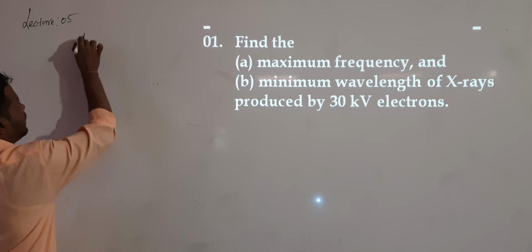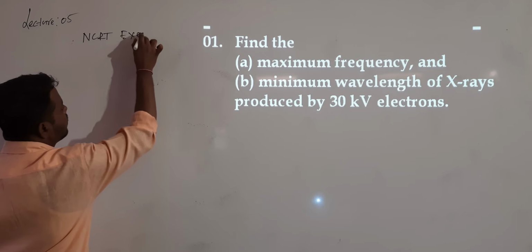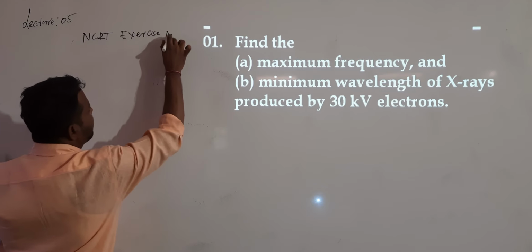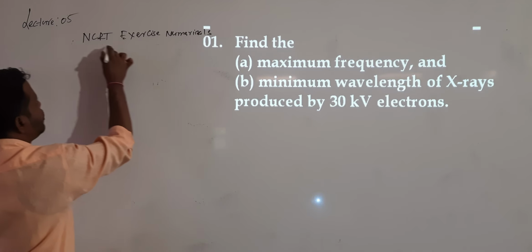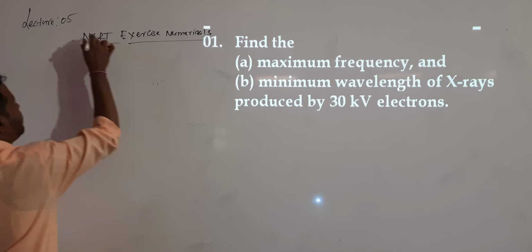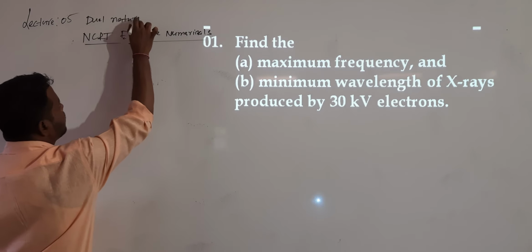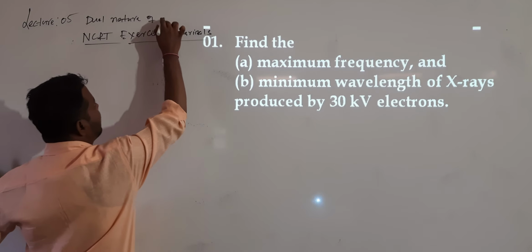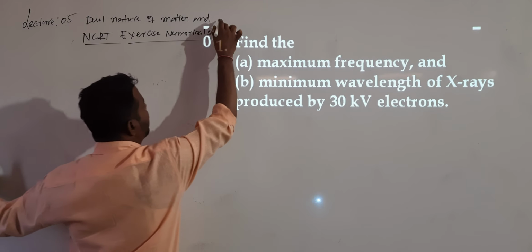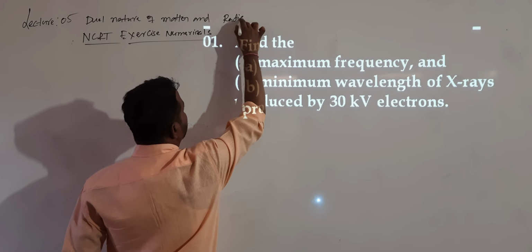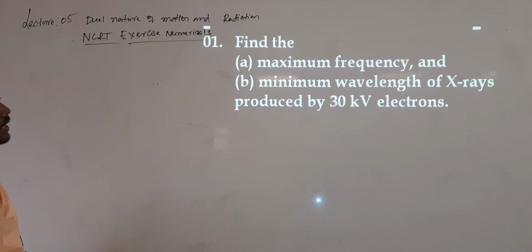These are the NCERT exercise numericals for the chapter dual nature of matter and radiation.